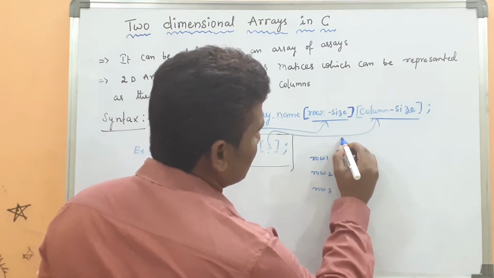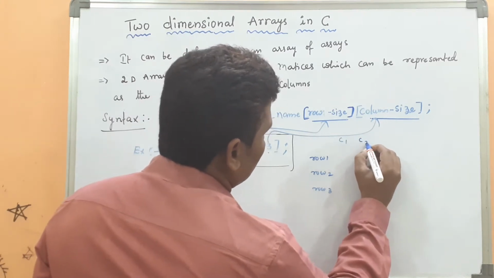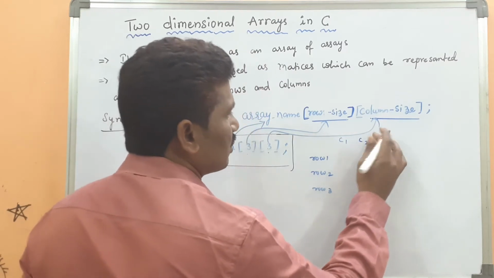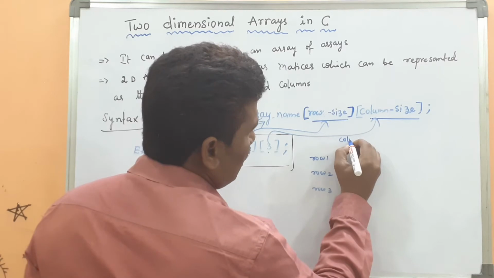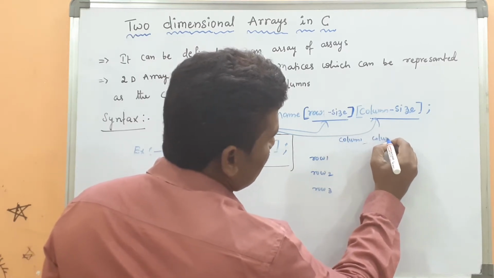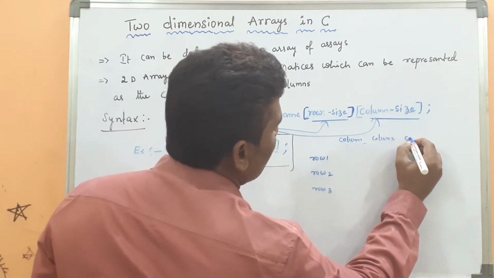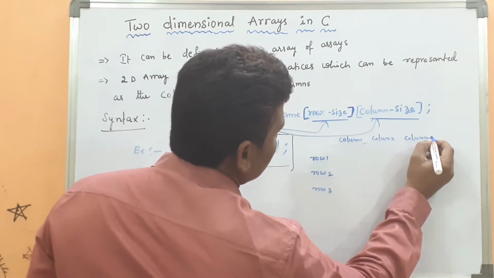Here, C stands for column: column 1, column 2, column 3.